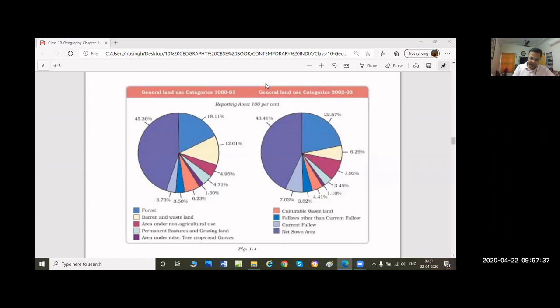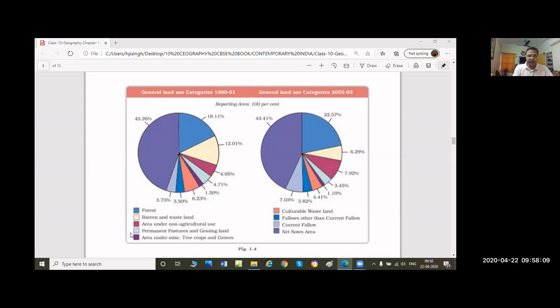Number four, we have taken this one, current fallow land. Hardly matters for the number of headings, but all headings should be there. We have taken fallow land, current fallow land, cultivable wasteland.